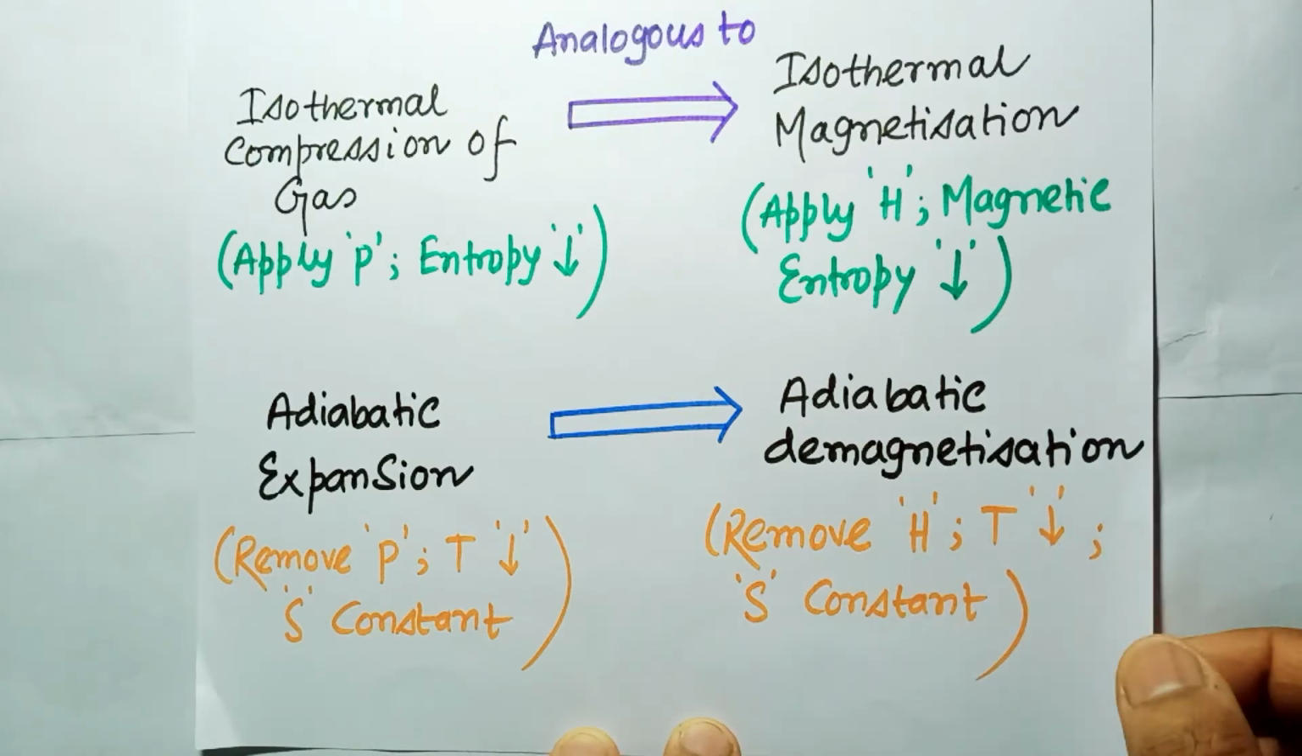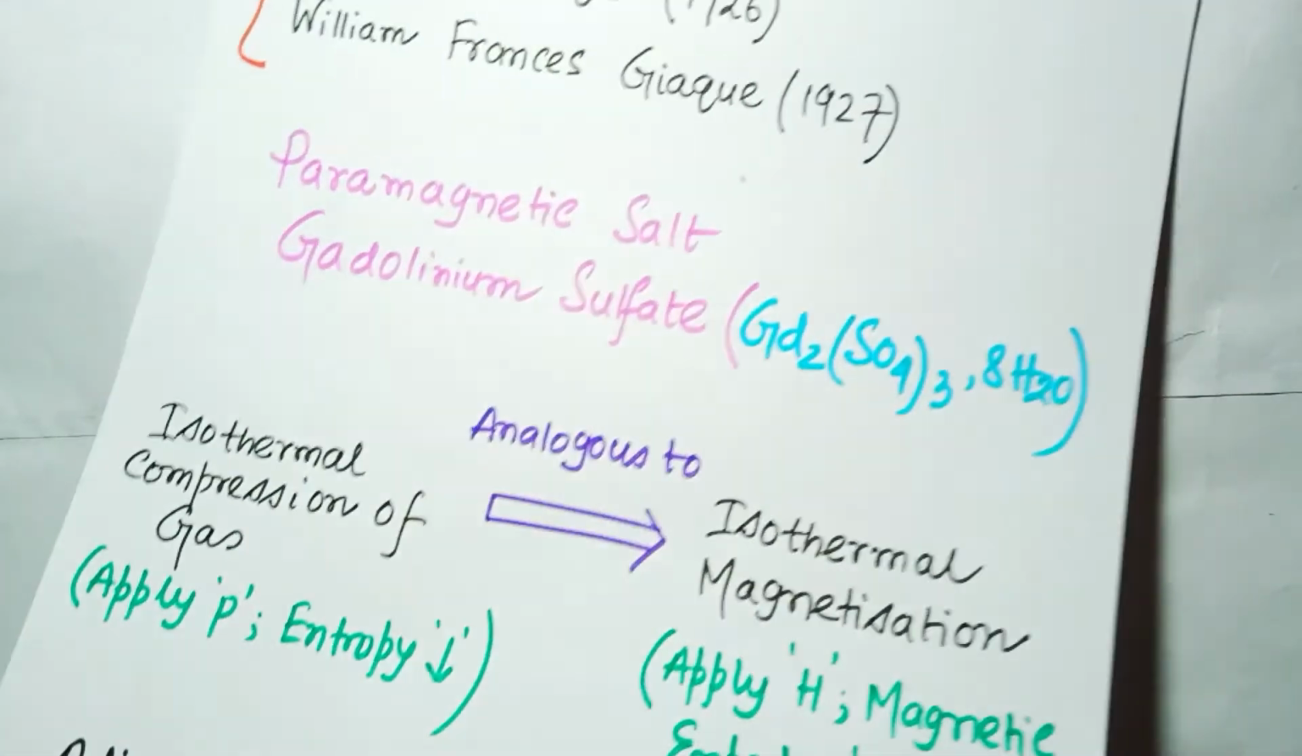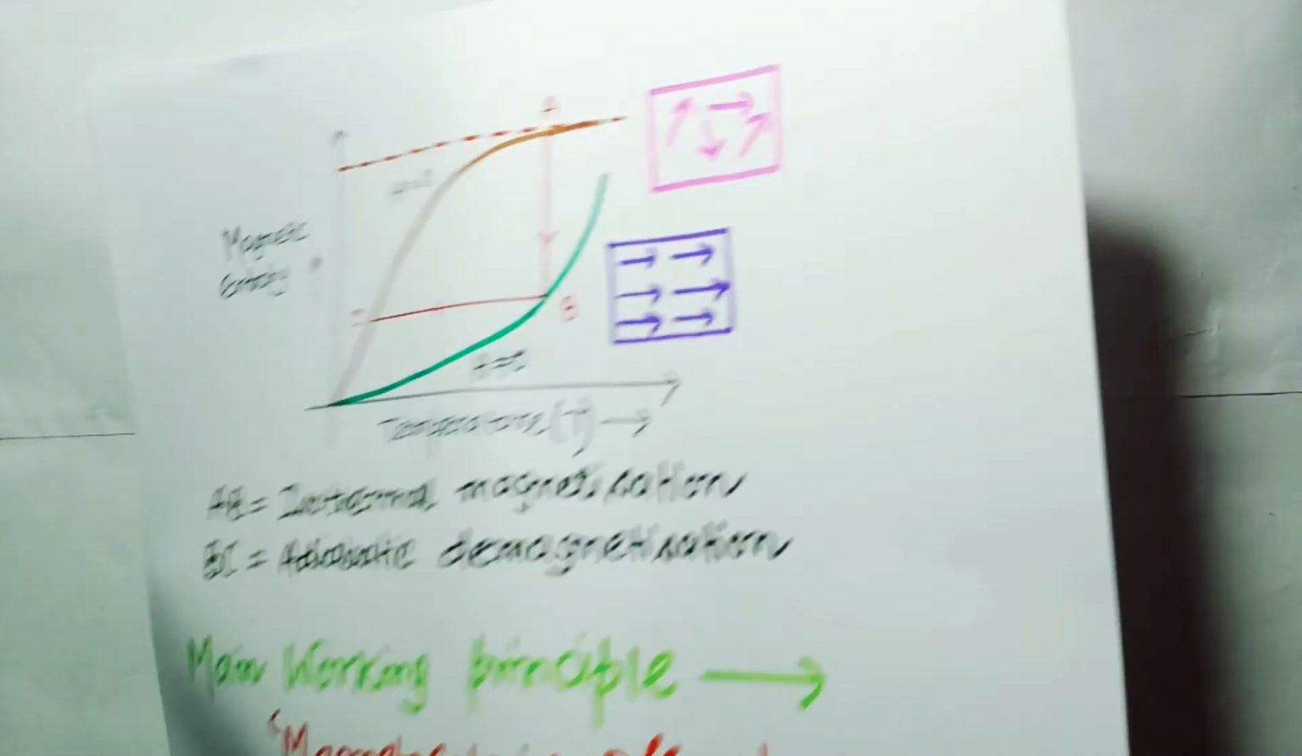So the name of the process itself states that the entropy will be unchanged through the demagnetization process, so it is called the isentropic demagnetization. The entropy will be unchanged, so it is called the isentropic demagnetization. Now from this I will make some discussion with the graph plot.